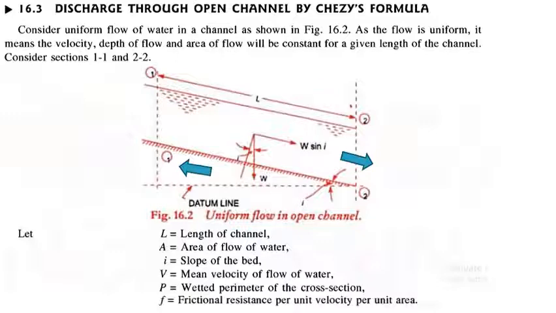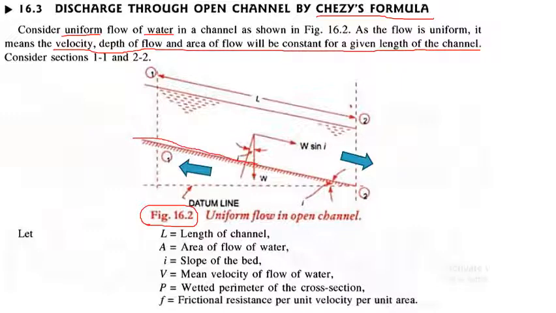Next, let's see the discharge through open channel flow using Chezy's formula. So consider a uniform flow of water. The flow is uniform and the liquid is water in a channel as shown in figure 16.2. As the flow is uniform, velocity, depth of flow and area of flow will be constant for a given length of the channel and at all points of time. In this channel, this is the channel bed and this is the free surface of water. Consider two sections 1-1 and 2-2. So 1-1 is here and 2-2 is here.